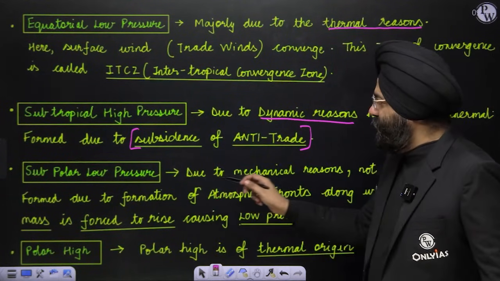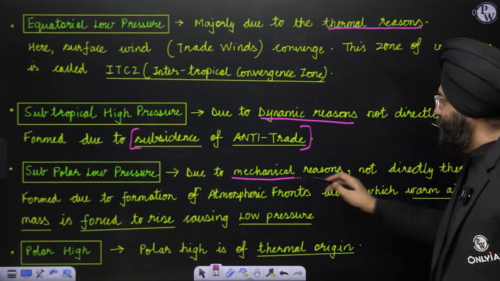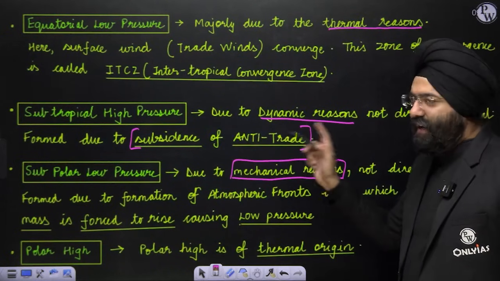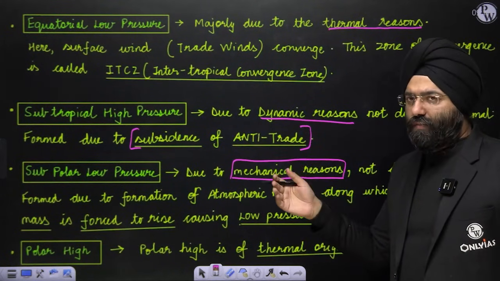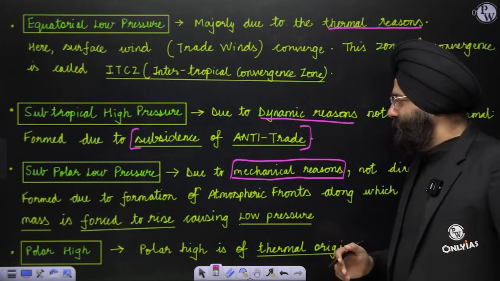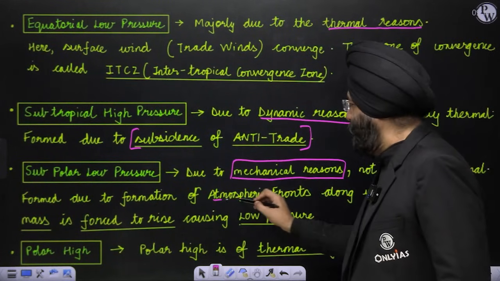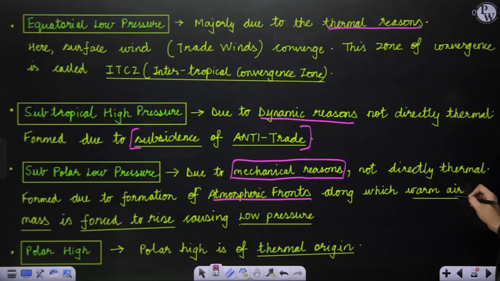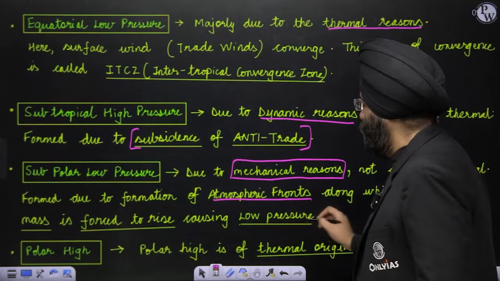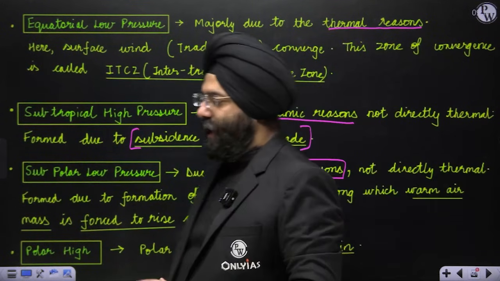Subpolar low pressure is formed due to mechanical reasons. You will study these points when I teach you the fronts concept after a few minutes. It is not directly thermal, but due to the formation of atmospheric fronts, where a warm air mass is forced to rise, causing the low pressure.